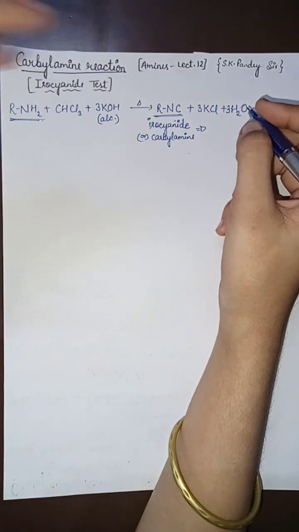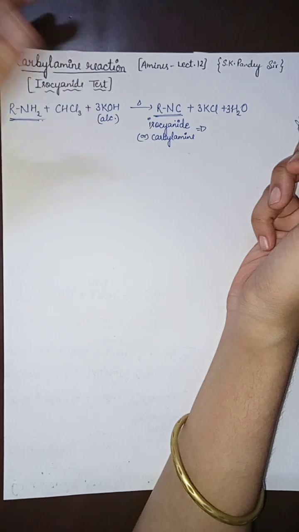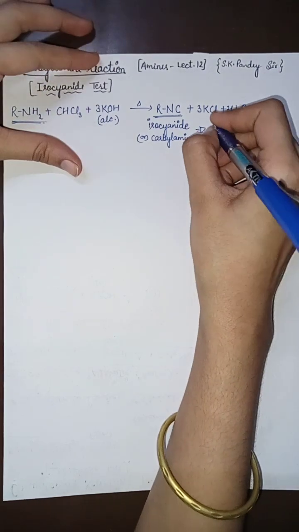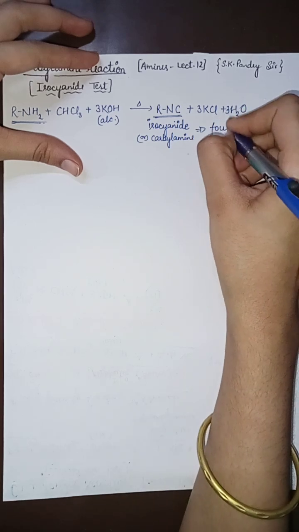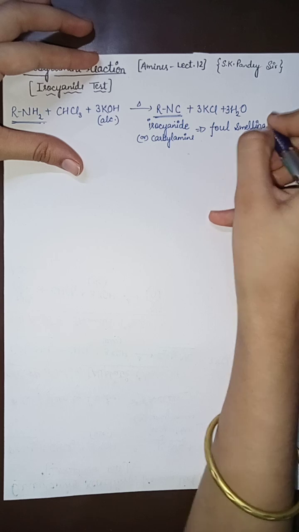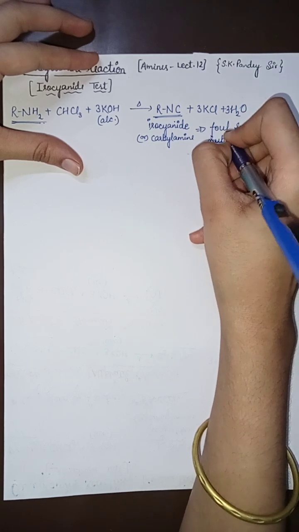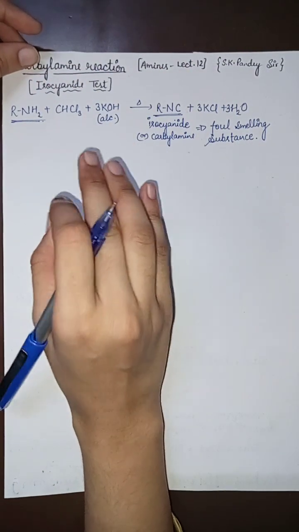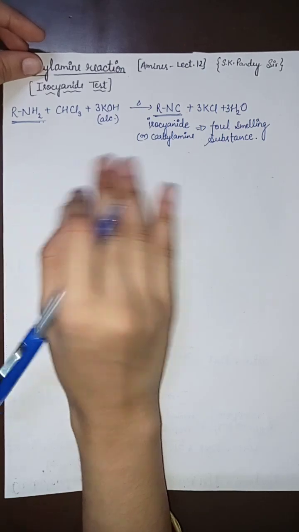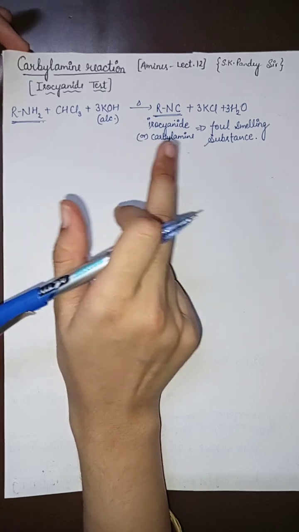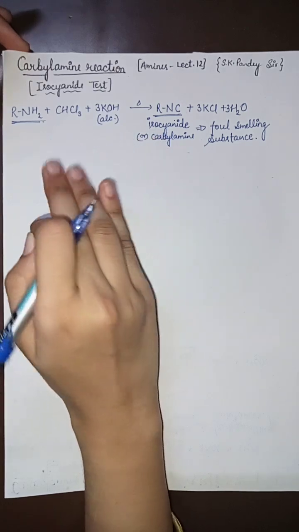So these compounds are basically foul smelling substances. Foul smelling means which have bad smell. So isocyanide is a foul smelling substance. Also, this reaction is only and only given by primary amines. This reaction is not given by secondary and tertiary amine. This is the reason why this reaction is also used as a test for primary amines.